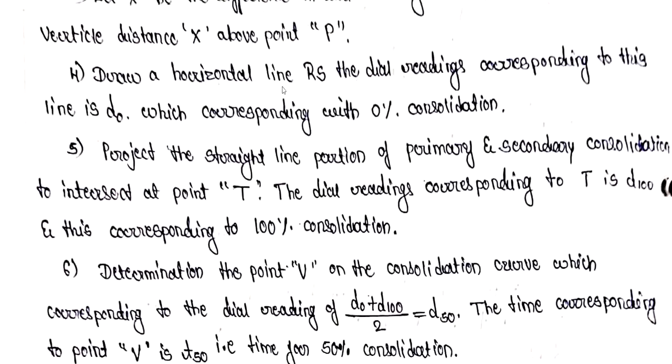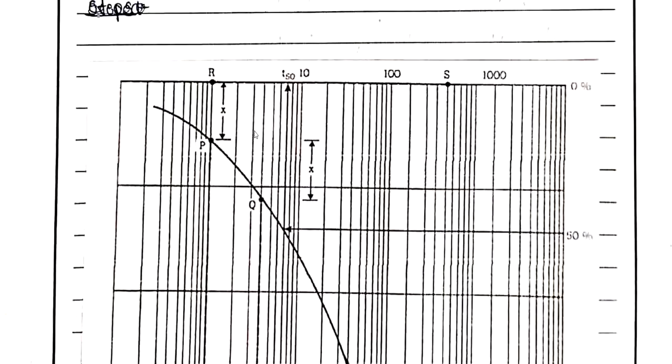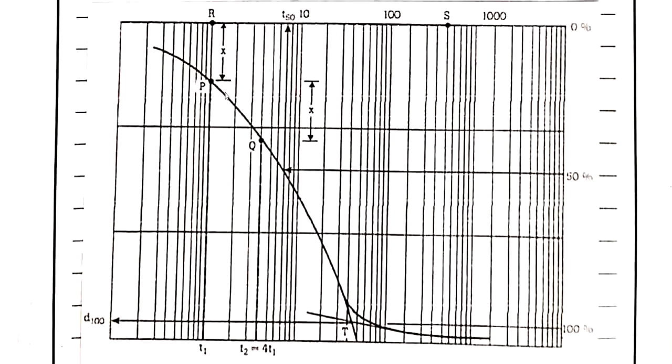The dial gauge reading corresponding to the line RS is D0, which corresponds to 0% consolidation. So we have to draw the straight line like this, and we have to consider this as the zero consolidation line. After that, consolidation will increase like this.